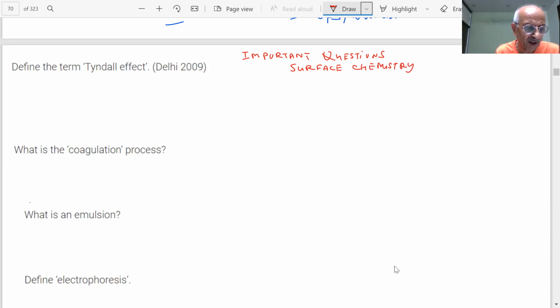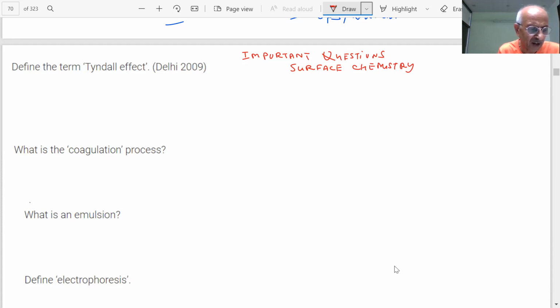What happens when a beam of light is passed through a colloidal solution, students? The path of the beam is illuminated. What you see is a bright cone of light, which is called the Tyndall cone. Am I right? What definition are you giving?